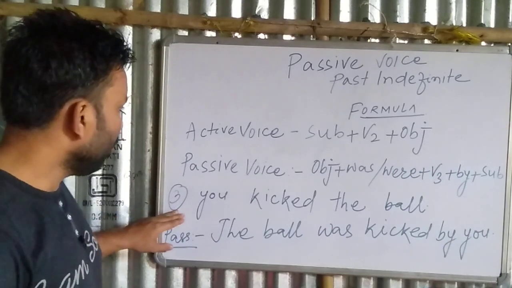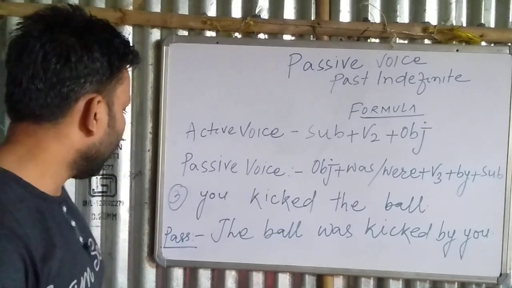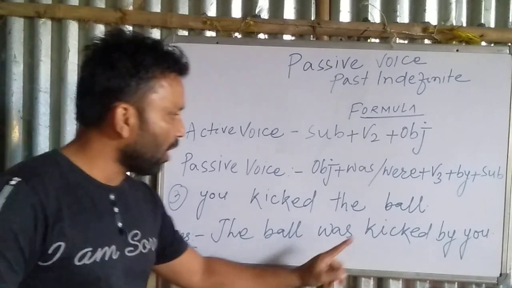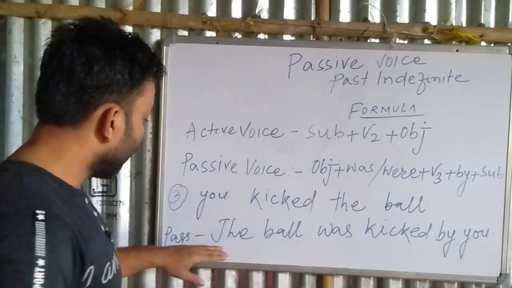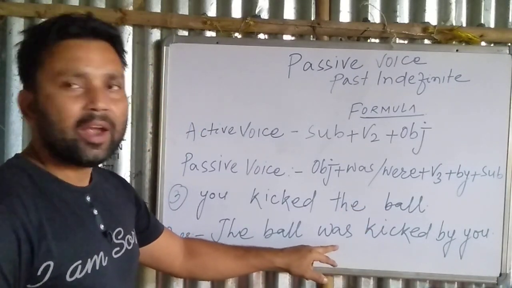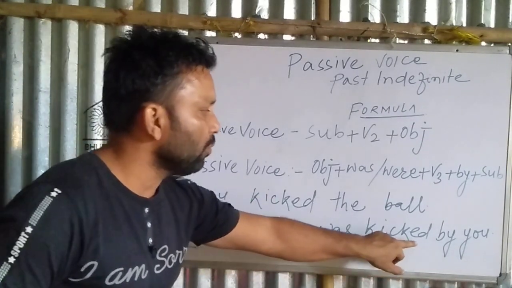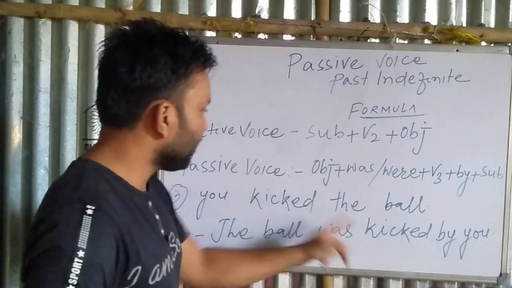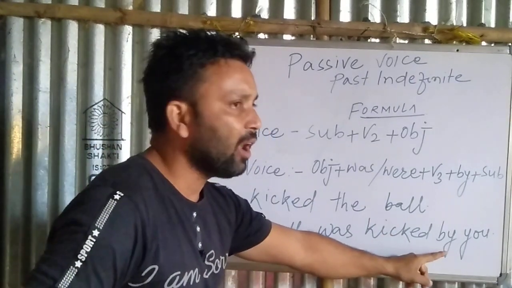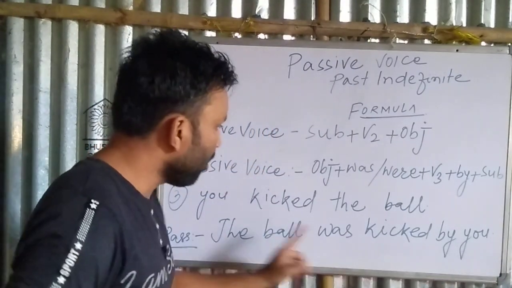Next, you kicked the ball. What will be the passive voice of you kicked the ball? The ball was kicked by you. We will apply the ball as the subject, and was will be applied as helping verb, and according to the formula kicked will be the verb 3. What is the verb 3rd form of kick? Kicked. And we will apply by according to the formula, you as an objective case. Okay, the ball was kicked by you.